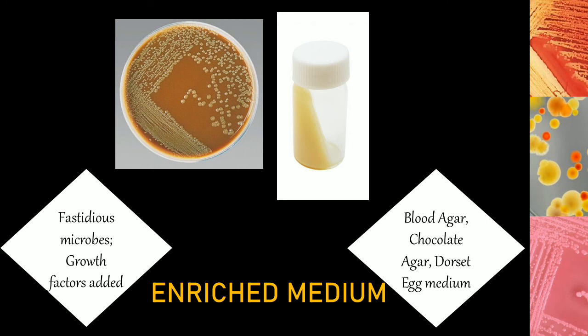As you can see over here, in all of these media, we are adding some additional growth factors such as blood or egg yolk, or serum can be added. These are added so that the regular media or basal media is getting enriched. It is getting nutritionally rich and our organism is able to grow. So this is mainly used for adding some growth factors. As you can see here, this is chocolate agar and this is the Dorset egg medium.